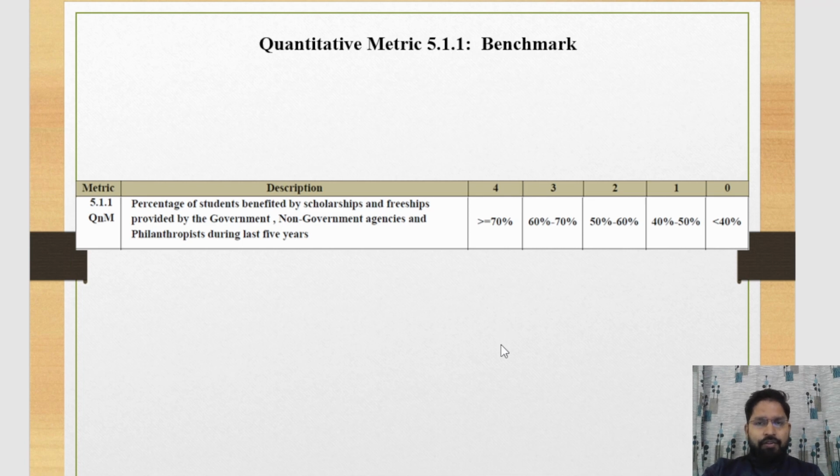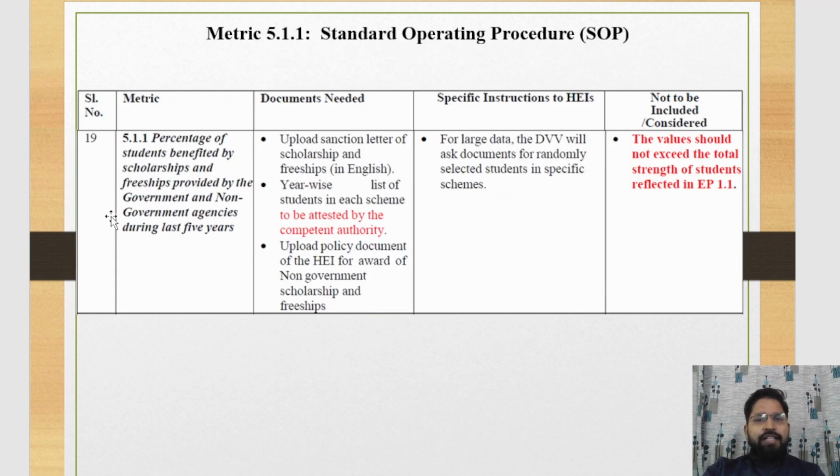Now we discuss the SOP of 5.1.1. This one is the SOP. Inside the SOP, we just discuss which documents are needed to support the template of 5.1.1, where we provide the data in the template 5.1. Which type of support document is needed?